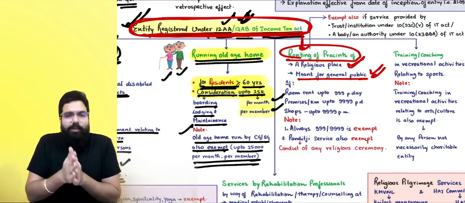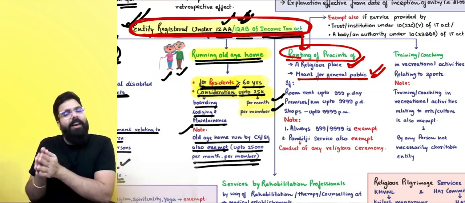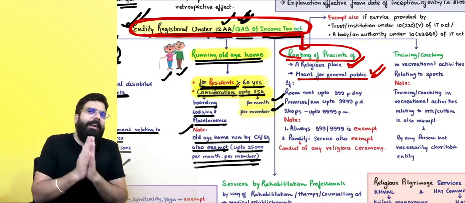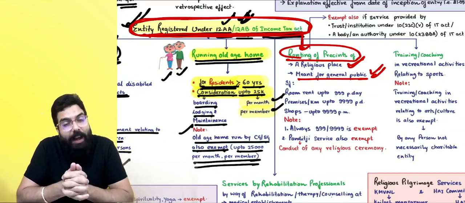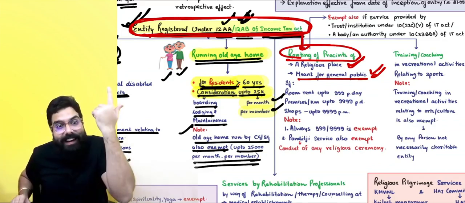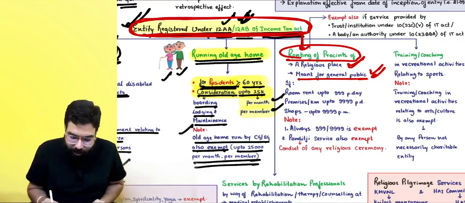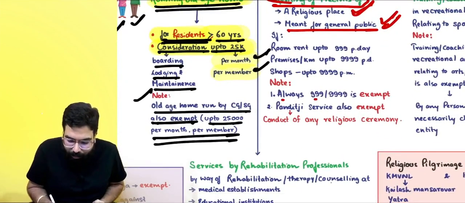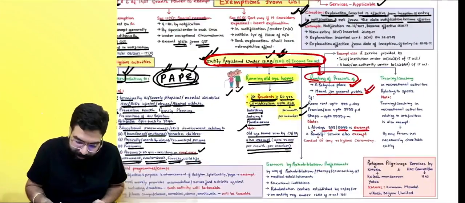Always remember. So for an example, there is a temple trust, and the temple trust is going ahead and giving room. You went to the temple and told, I want to take a room. They told you 1,000 rupees. You put 1 rupee in the hundi. 999 is exempt. Always remember, in case of temple, etc., 999 is exempted. Okay, sir, we got it.